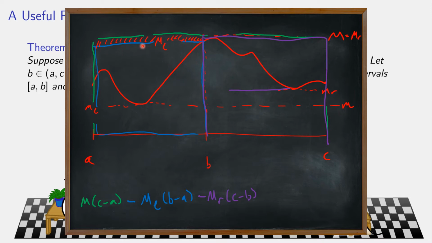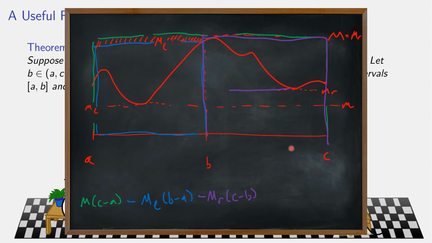Since I took away the left supremum and the right supremum, I took away something bigger than the overall infimum on both sides. So the bit that remains cannot be any wider than the overall sup minus the overall inf, and it certainly can't be any longer than the entire interval from A to C. And that's the right-hand side of the inequality.